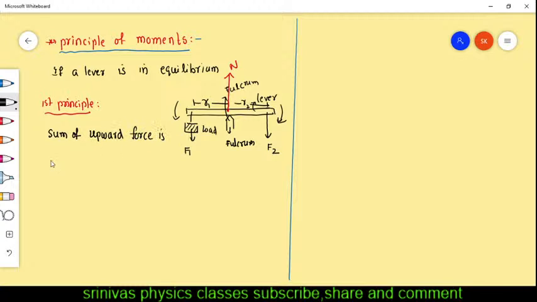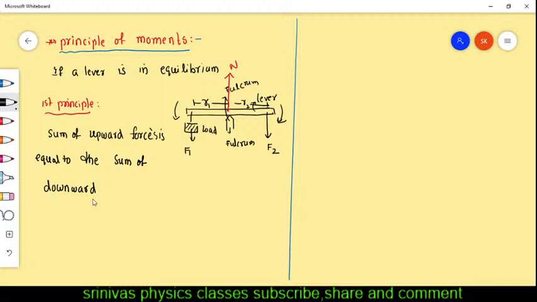Sum of upward forces is equal to the sum of downward forces. Then it will be in equilibrium, right?